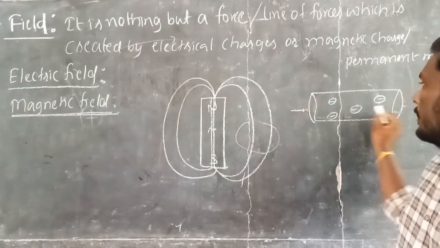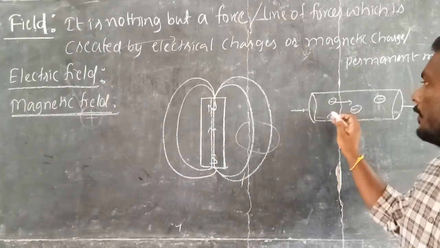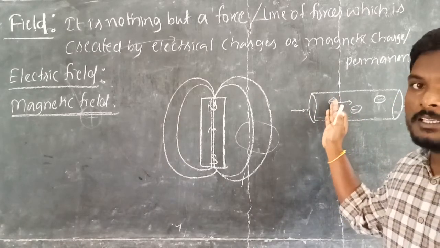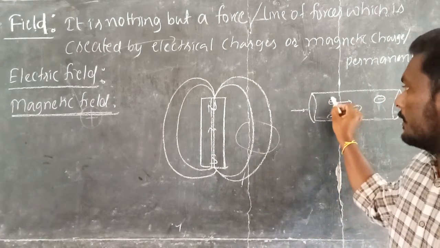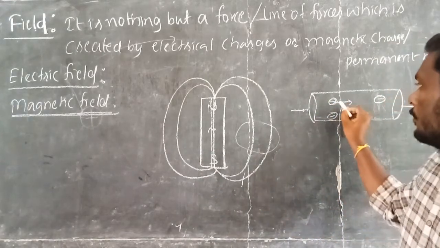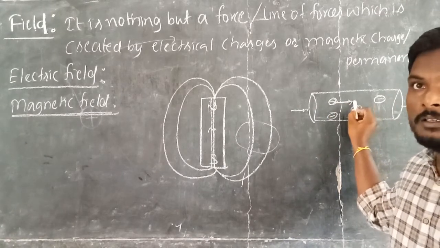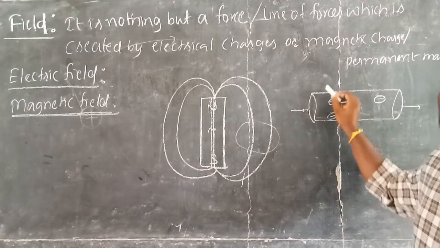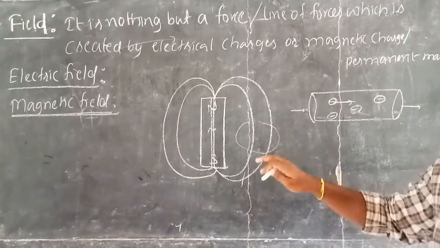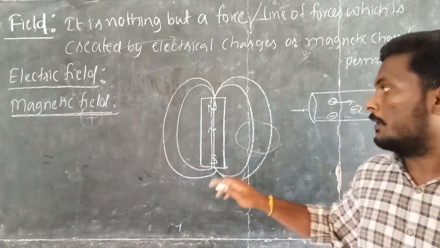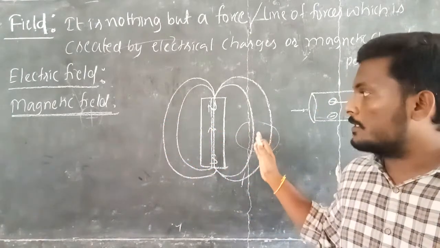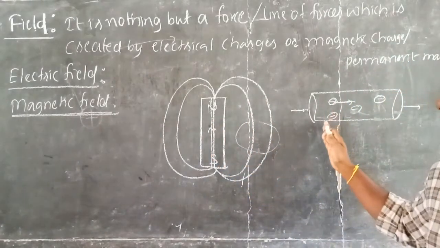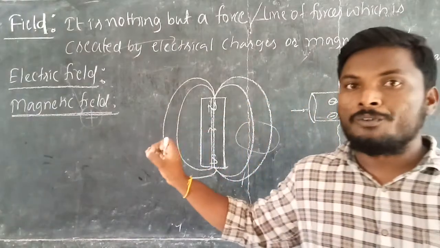So in a current carrying conductor or moving charge, whenever the conductor is excited with an external source, the charge experiences a force. That means the charge is not at rest; it is trying to move from one end to another. This moving charge causes a magnetic field. The conclusion is that a magnetic field is lines of force or field lines which are created by a permanent magnet, or a magnetic field is also produced due to a moving charge.